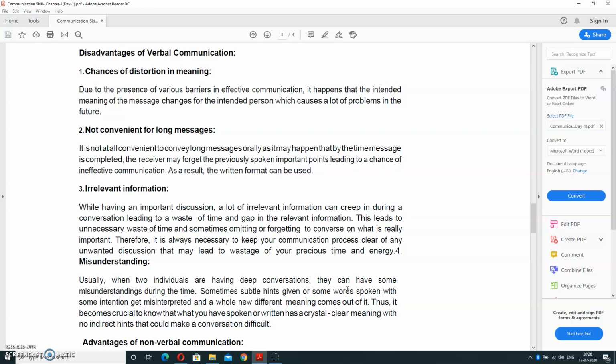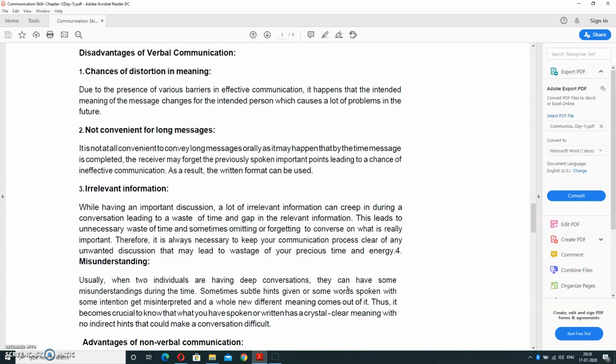Second one, not convenient for long messages. It is not at all convenient to convey a long message orally, as it may happen that by the time the message is complete, the receiver may forget the previously spoken important points. It means it is the easiest way only for a small message. For a long message, it is not possible to keep in mind what we have done or what is pending. In that case, written communication is better.